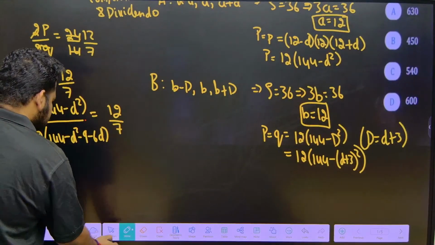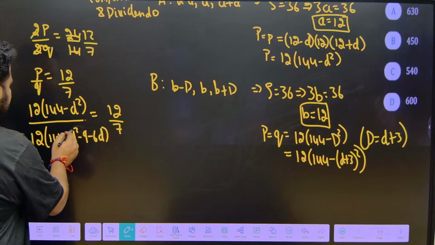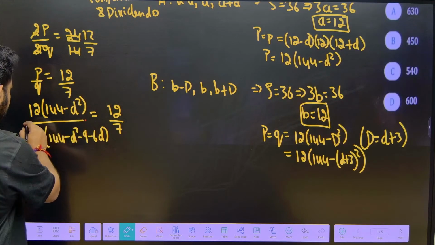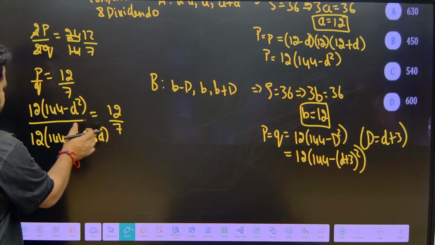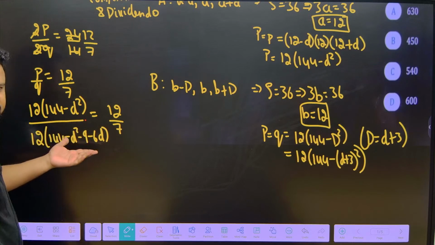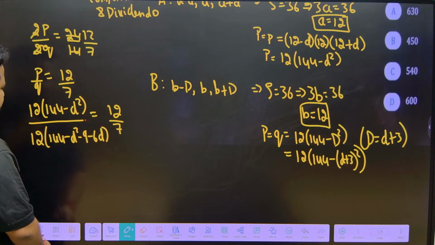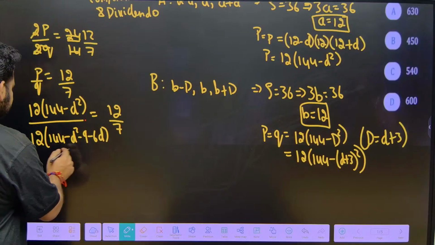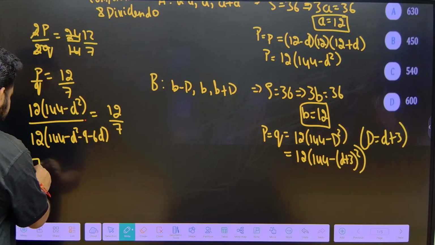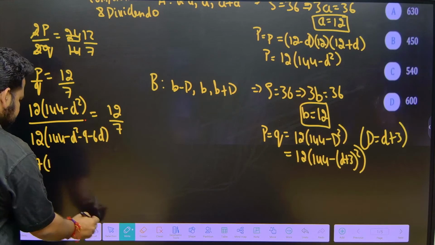If I cross multiply, let me do it now itself so that I get the value of d.